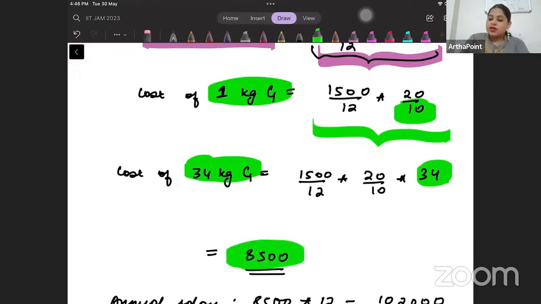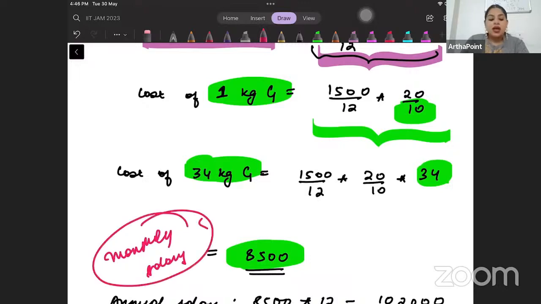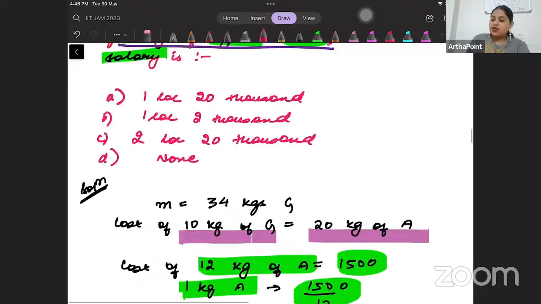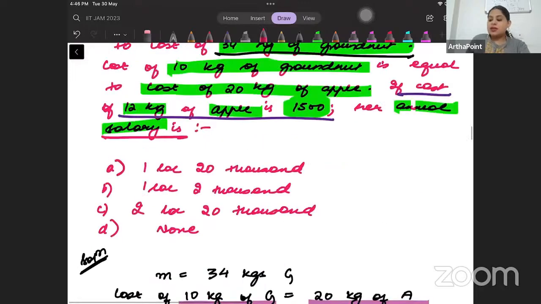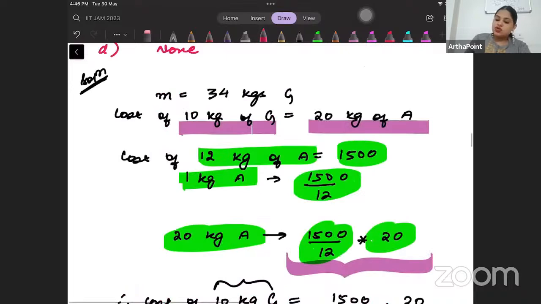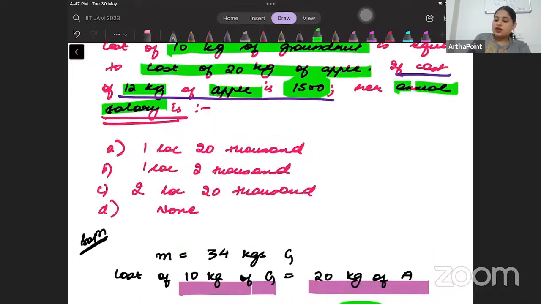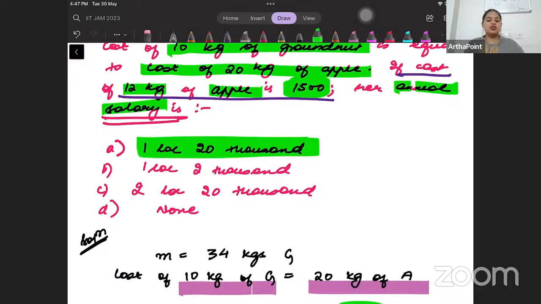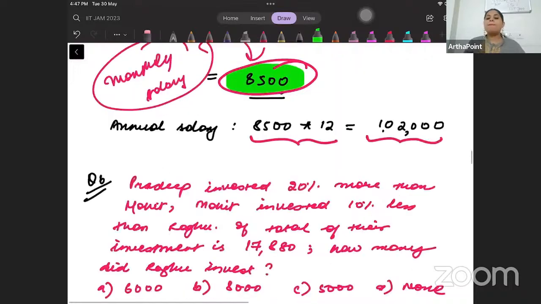So we have got that her monthly salary will be 8,500. But they are asking her annual salary. So I will multiply it by 12. So when I multiply 8,500 by 12, I will get 102,000. So the answer to this question will be 1,02,000. That's the answer to this question. Okay, come to the next question.